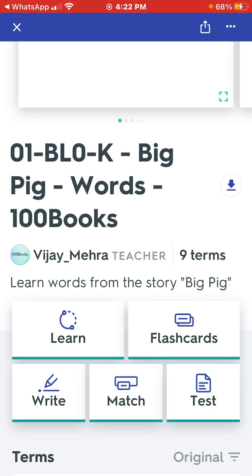So the child is supposed to do all these five exercises for each set. Start with flashcards, turn the audio on, do the learn with the audio on, do only multiple choice, and finish till 100. Do the write, do the match, and the test.